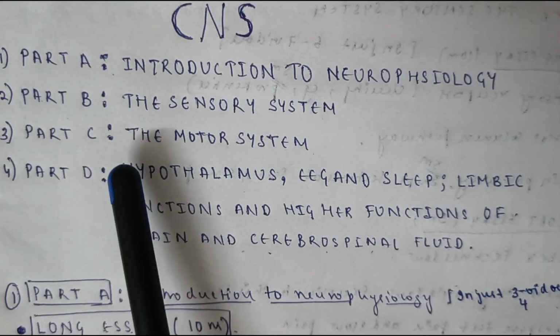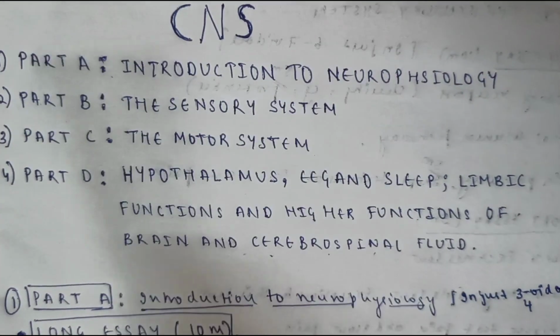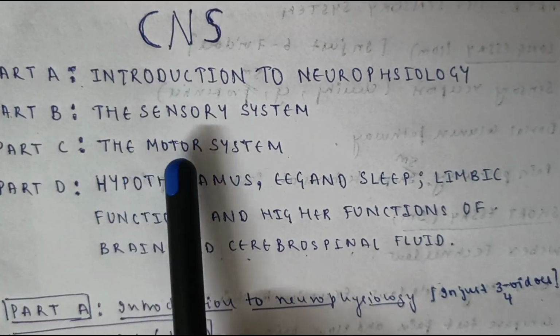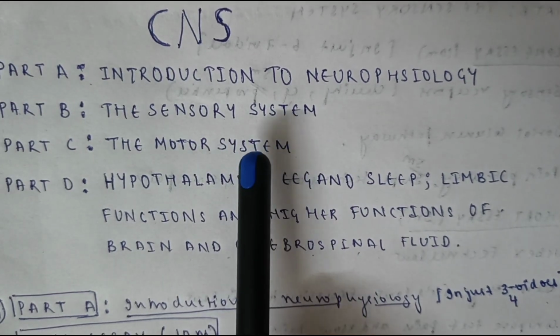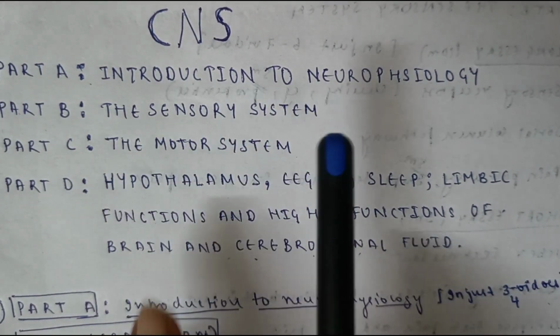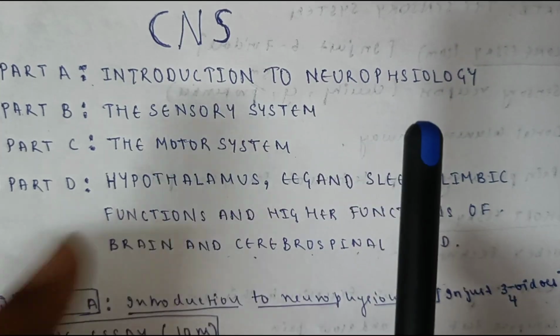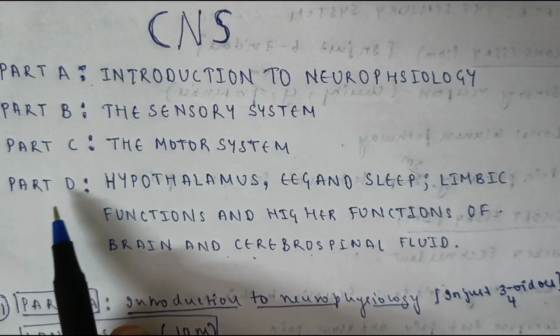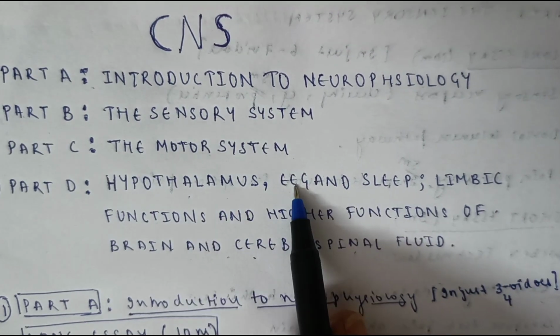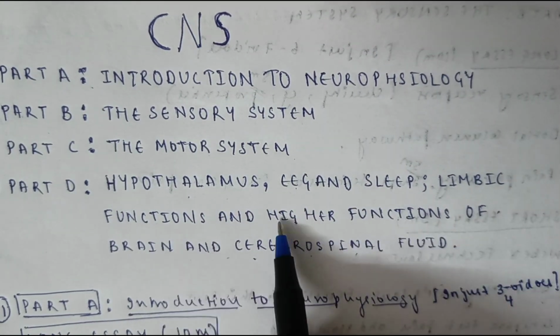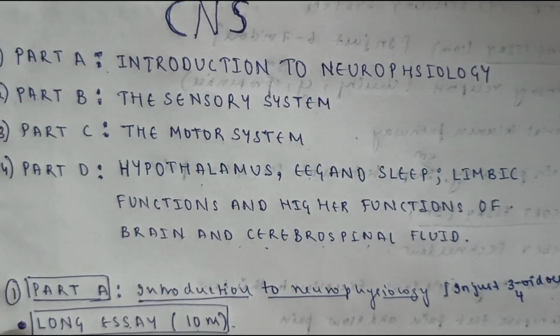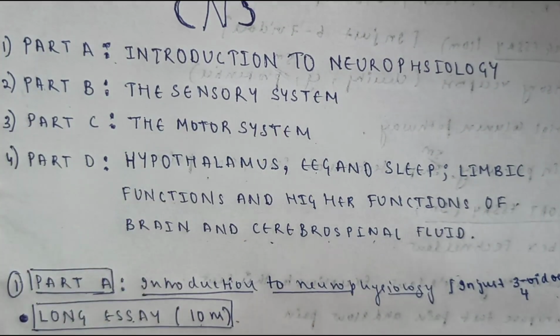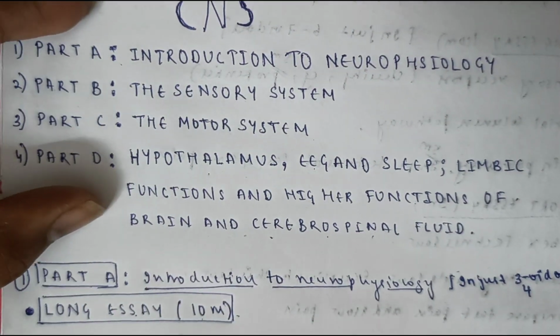Then part B, which includes the sensory system. Then part C, which includes the motor system, which is very important. This holds the highest weightage within the CNS, so we will complete the motor system. Then part D, that is hypothalamus, EEG, sleep, limbic functions, higher functions of the brain and cerebrospinal fluid. So the entire CNS contains four parts.